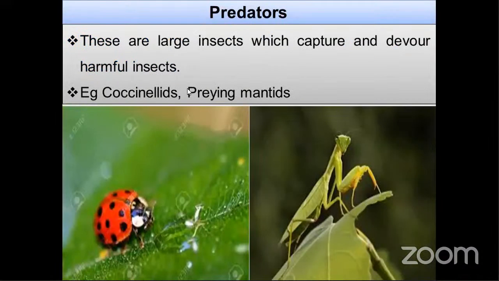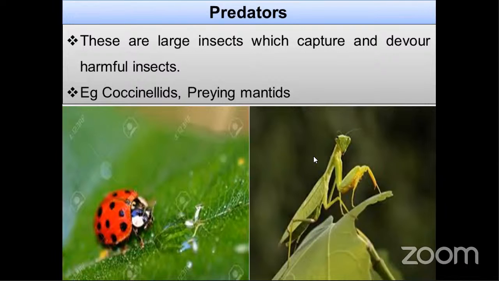You can see here predators, and we already discussed some points related to predators. These are large insects compared to their prey, which capture and devour the harmful insects. Some predators are praying mantids and coccinellids. These are examples of predators, which feed on other living organisms.